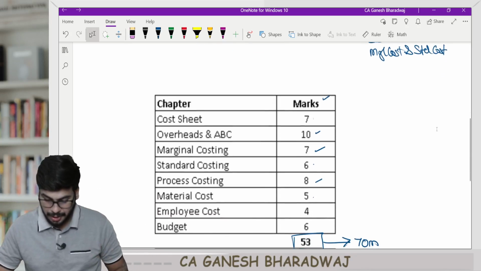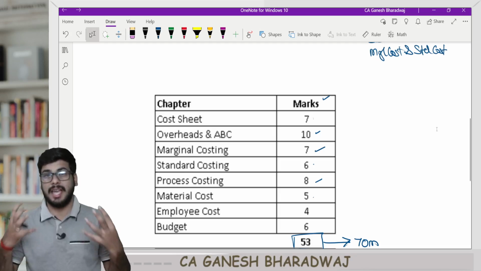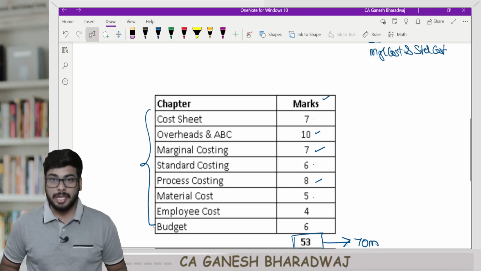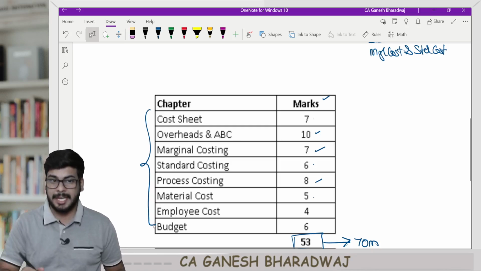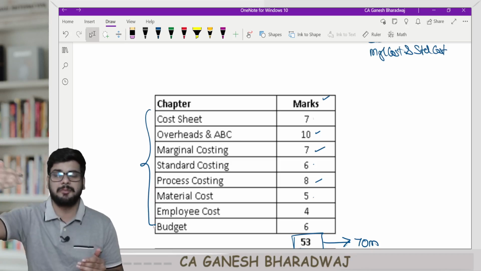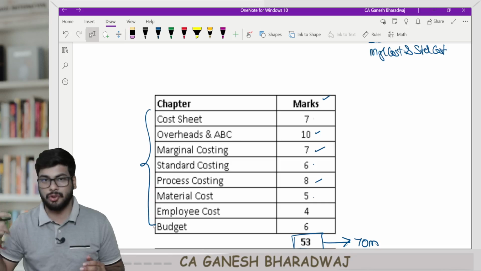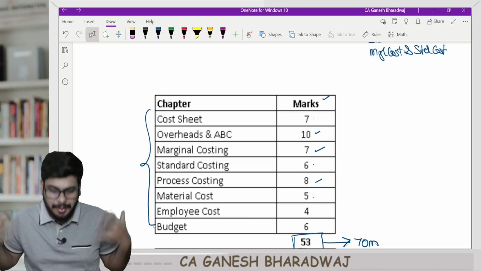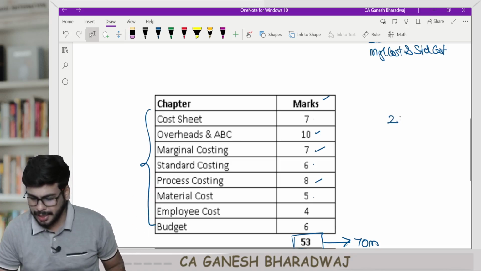Now, what I'm trying to say here is that all the heavyweight and important chapters I have covered here. There are also chances that the same chapter can be tested in your MCQ component. Now, out of the 30 mark MCQ component, conservatively, let us say that you can get 20 marks.